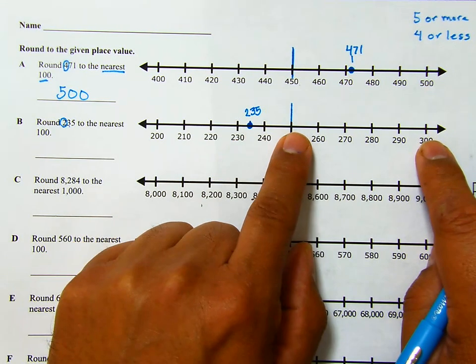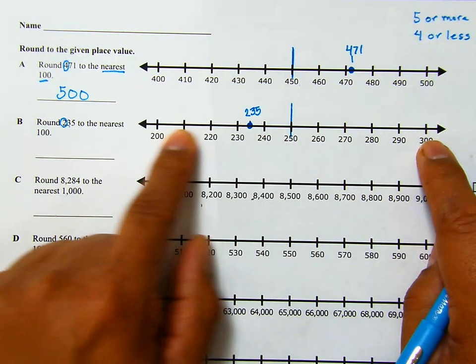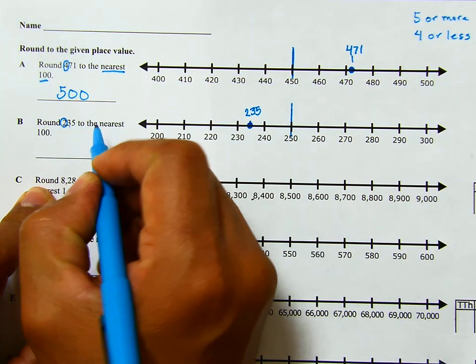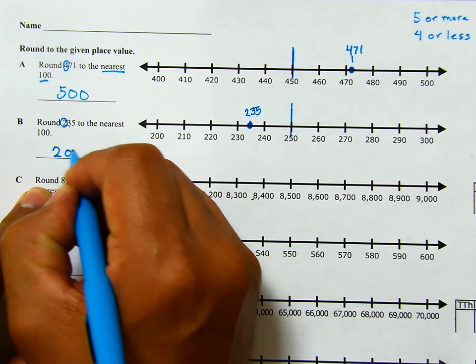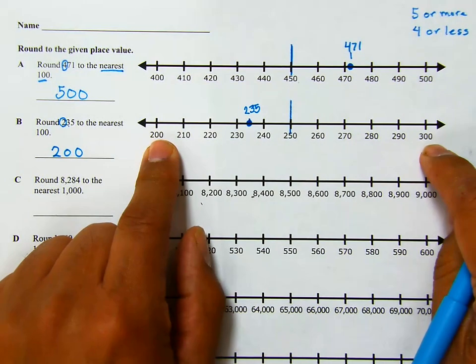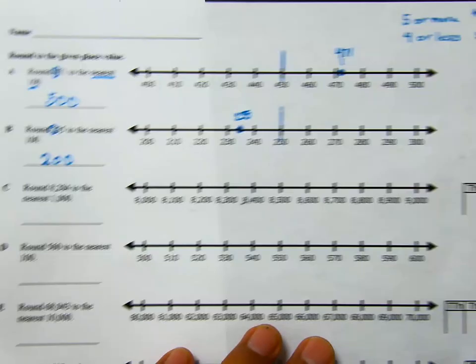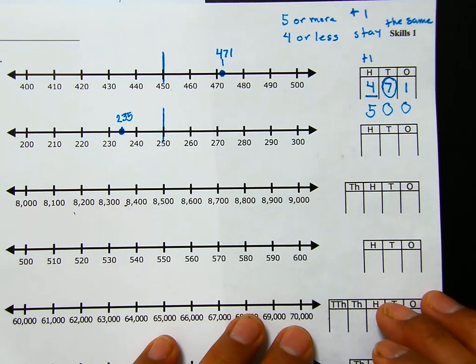300? If we look at this, this is closer to 200. So my number 235 would round to 200. It's closer to 200. We'll round down to 200. Now we try it using the place value chart.